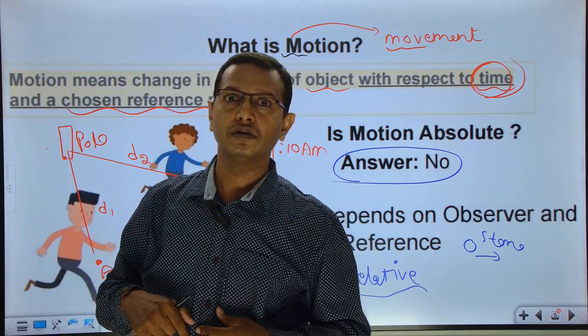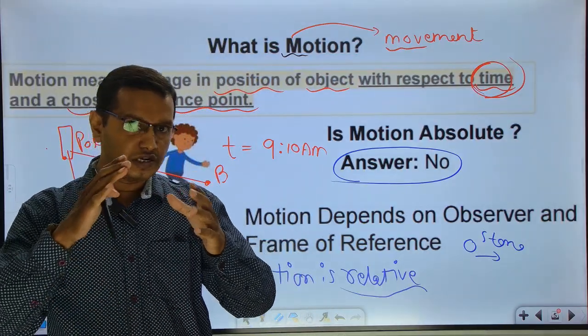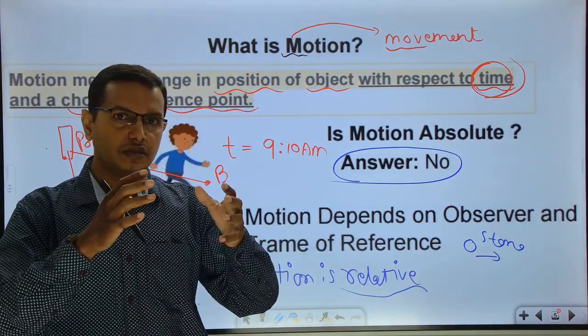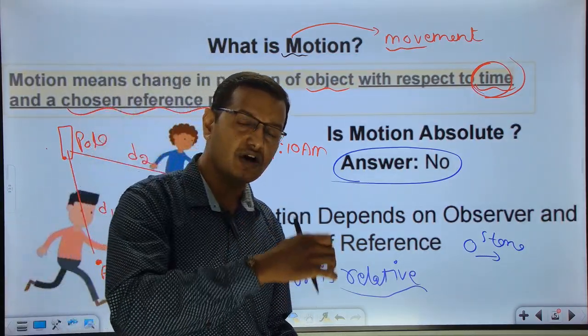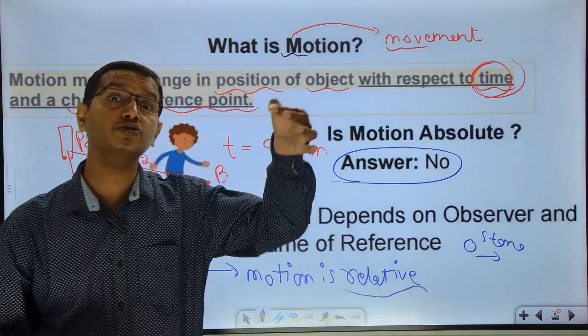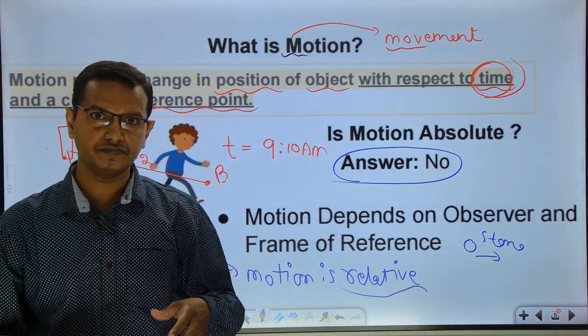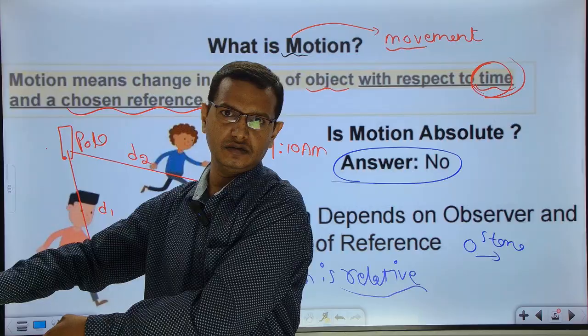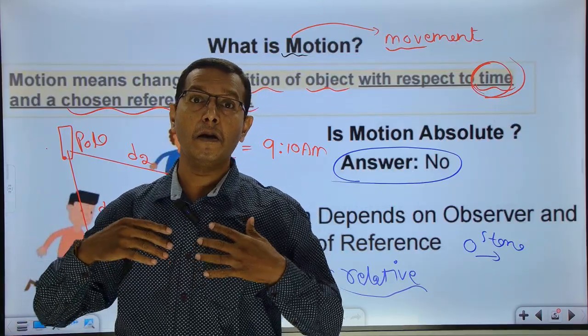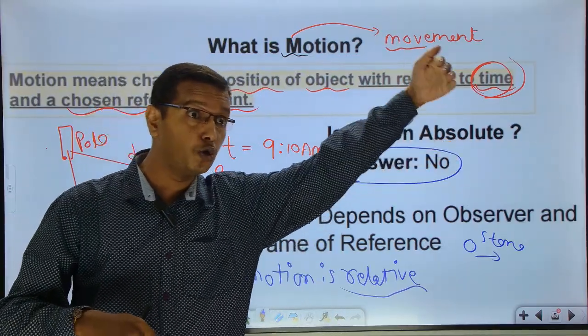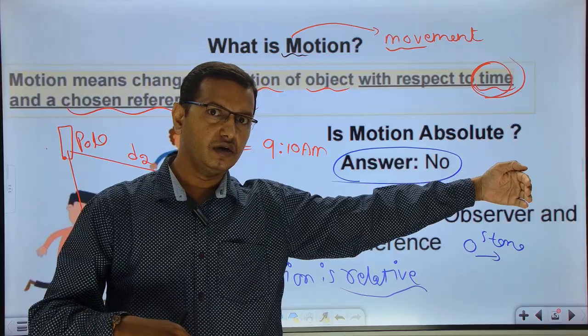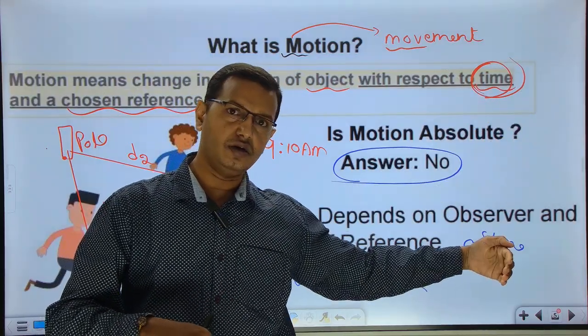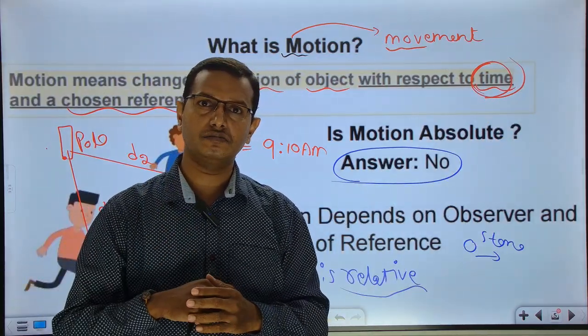So clearly we can see the object, whether it is in rest or motion, it depends on the observer. That means, with respect to the person beside me, I'm at rest. But with respect to the objects outside the bus, or with respect to the earth, I'm in motion.